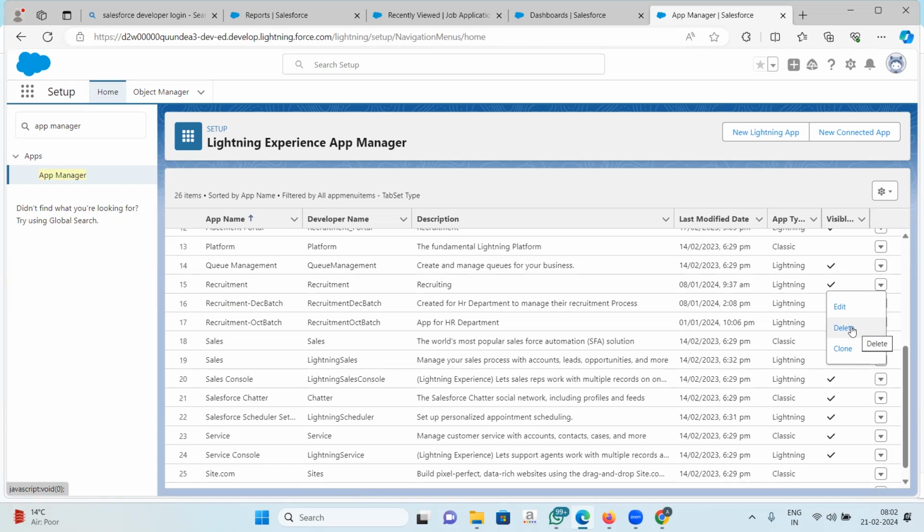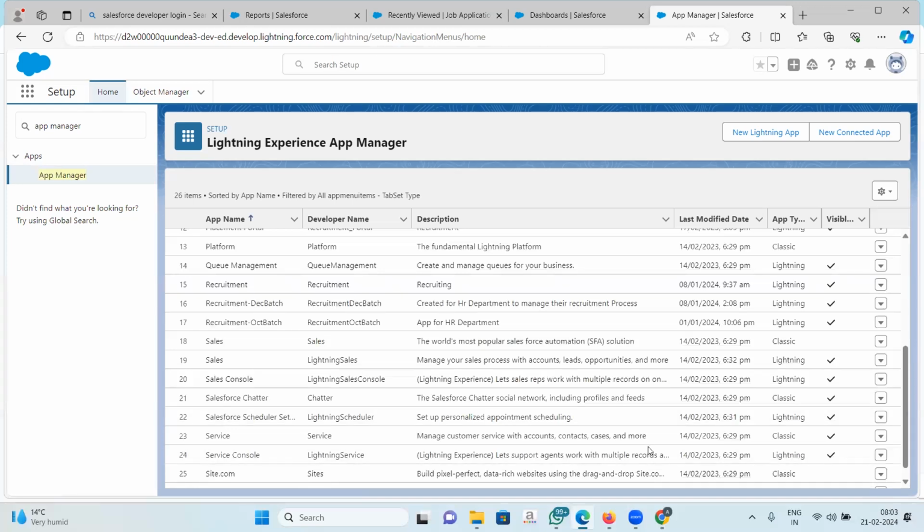Custom is something that we have created for our own purpose according to how we need it. Standard is something that is provided to you, ready-made, ready to use, right? So we will be learning to create this recruitment application, which is a custom application. In real life, you will be working on a combination of both. You will be creating custom applications, as well as using your standard applications. So we'll be working on both.